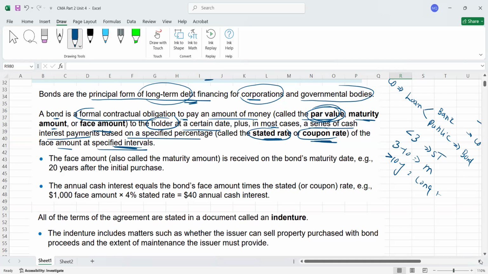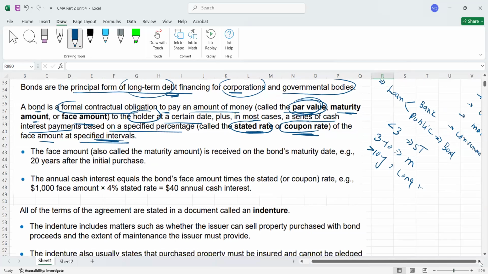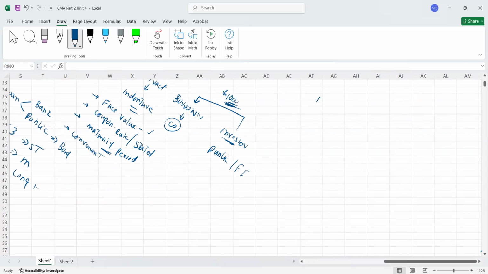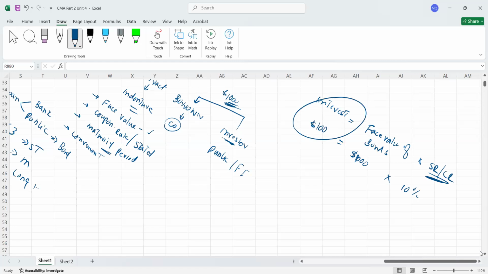Now one more question: whenever you calculate the interest, this is a rule of thumb. Whenever you want to calculate the interest as a company, because we are studying from the company point of view, you take the face value of the bond, whatever face value is given in the question, and multiply it with the stated rate, which is also called the coupon rate. For example, if a bond has a $1,000 face value, you take $1,000 times, let's assume a 10% interest rate, which is the stated rate. If you multiply, $100 is going to be your interest. If this rate is annual, then this is the interest which you will pay annually.